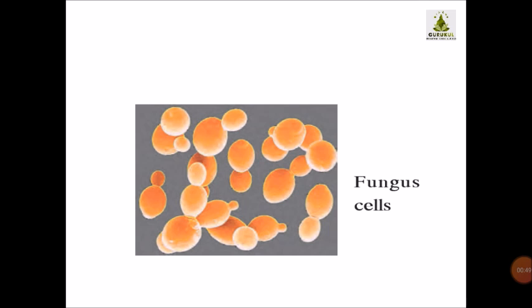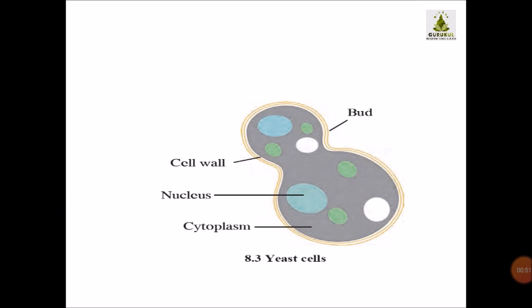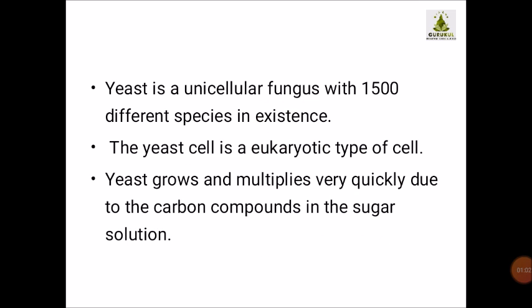This is the diagram of the fungus cells, and this is the process of how the bud is developed. See, the picture of the bud is shown. The labeling is given as bud. This is how the bud grows on the yeast cells.